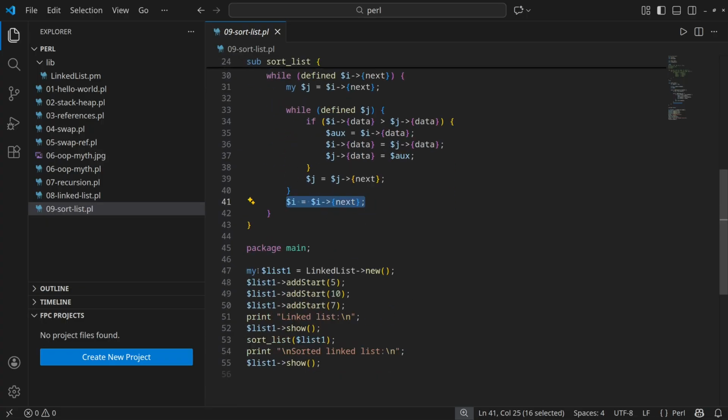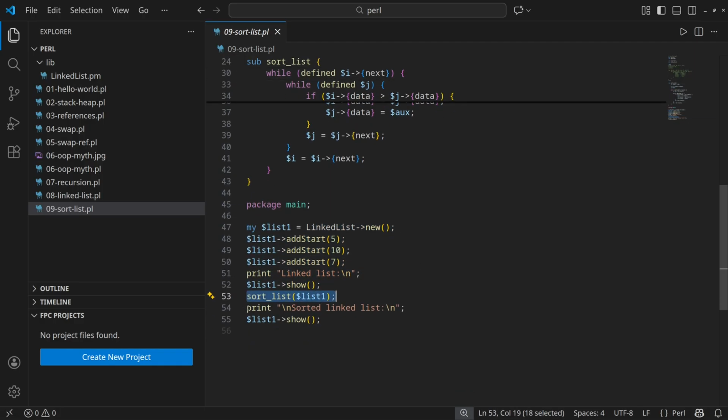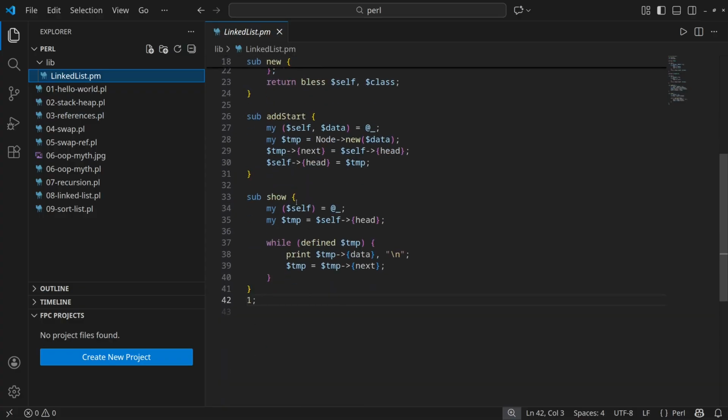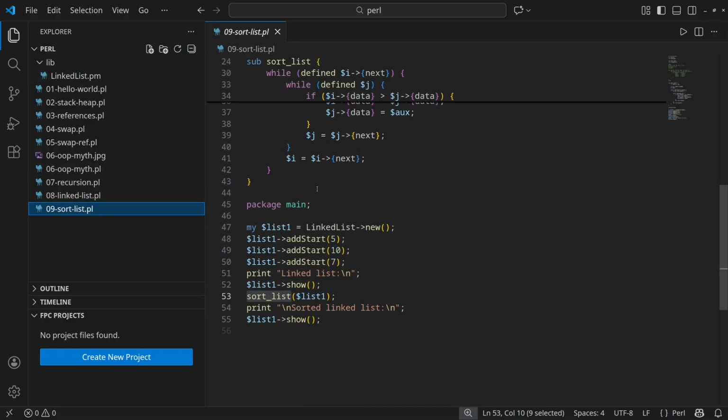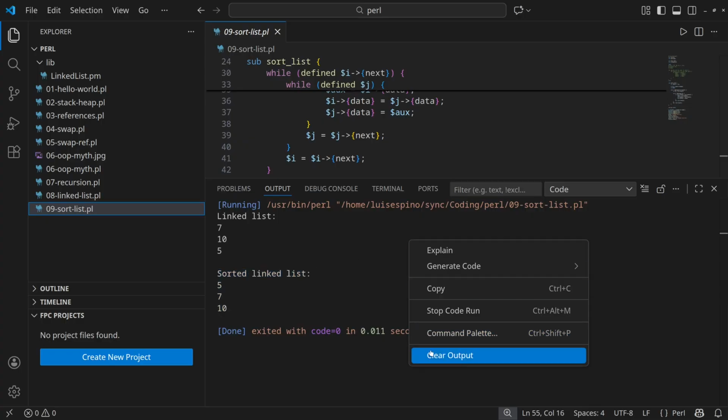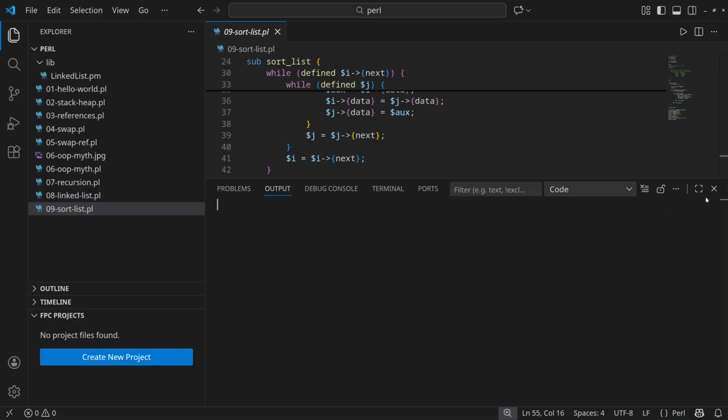Now in main, we instantiate the list, insert 3 values and display them. Then we execute sort list and print the result. Remember that this sort list is a demo subroutine, but it does not belong to linked list. Ideally, sort should be added to the class. Then we execute the code and see the printing of the node values of the queue-type list, just like the previous example. The difference is the sorting that we print afterward. Now the values stored in the list are sorted in ascending order.